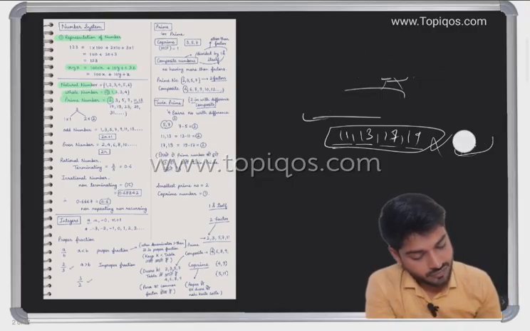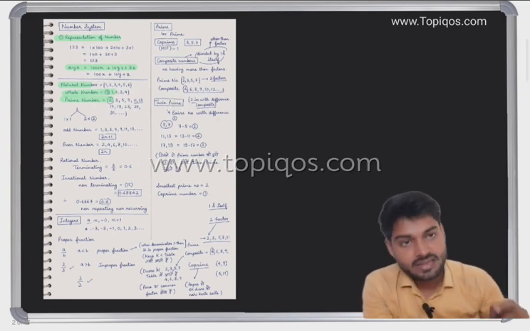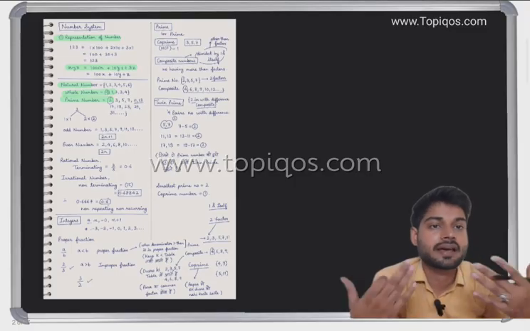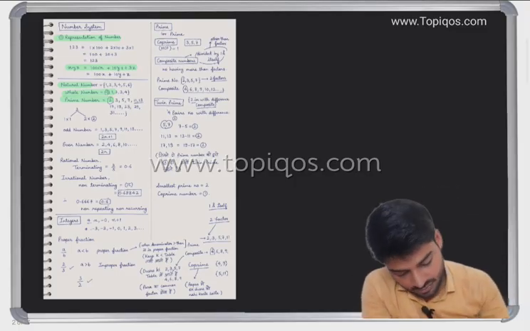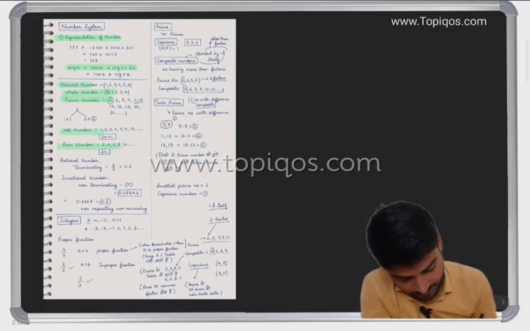Now we'll move to even and odd numbers. This will be a small session for your concept clarity. Tell me, what do you mean by even number and then odd number?